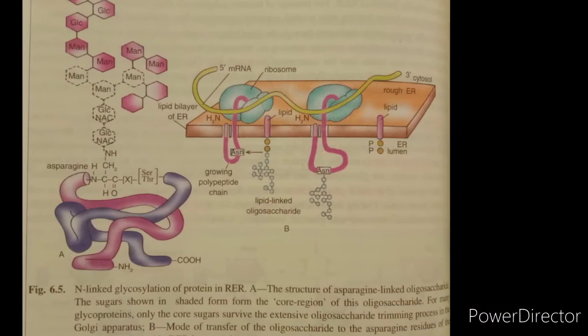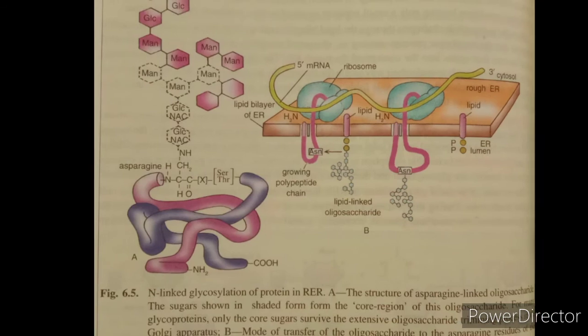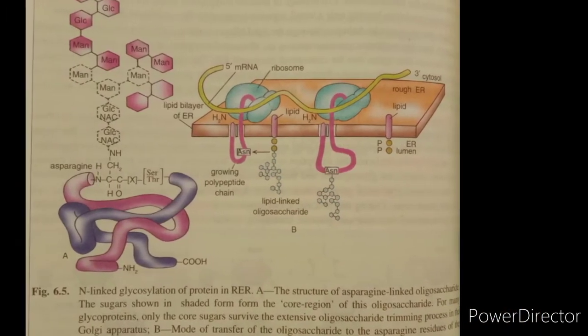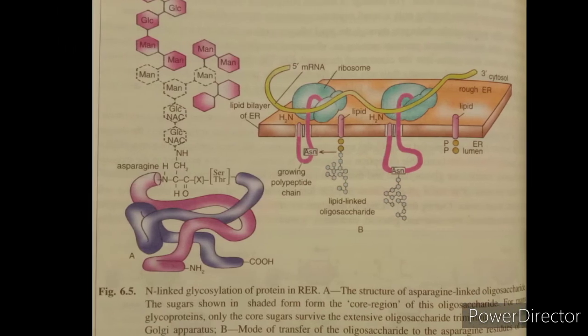Now, there are various enzymes which are distributed in the membrane of the endoplasmic reticulum.